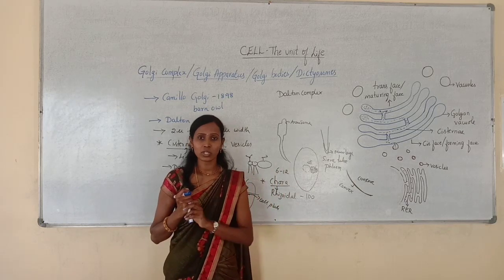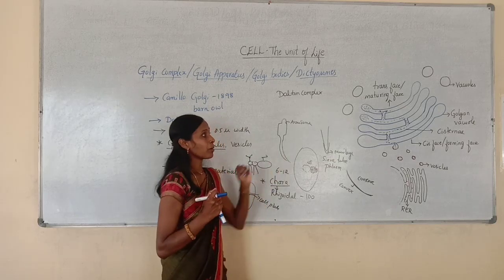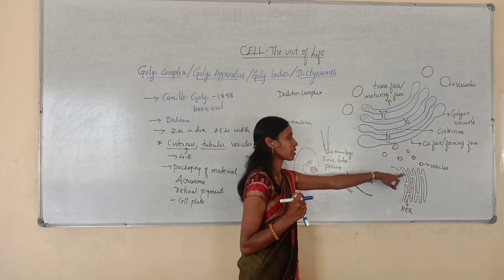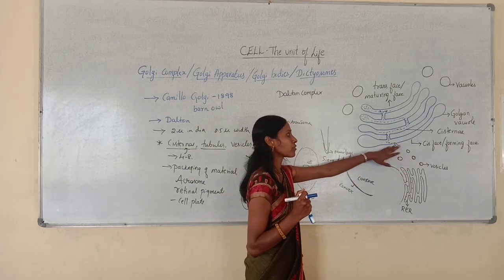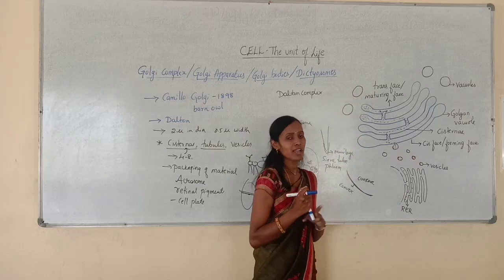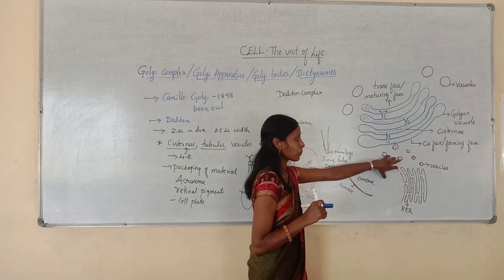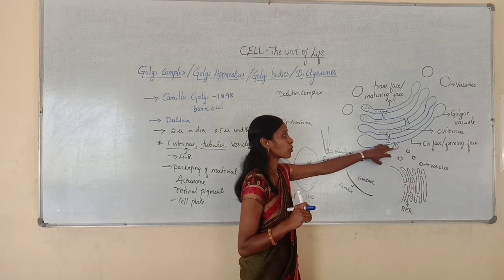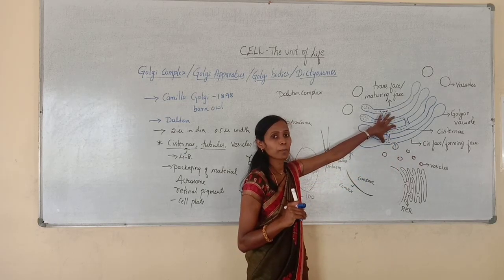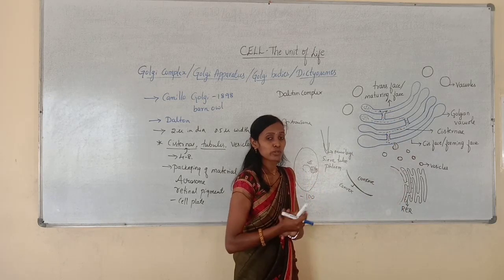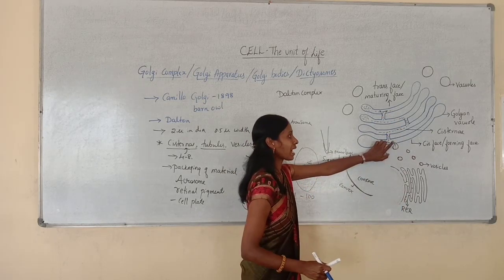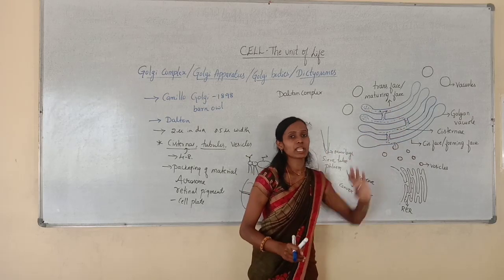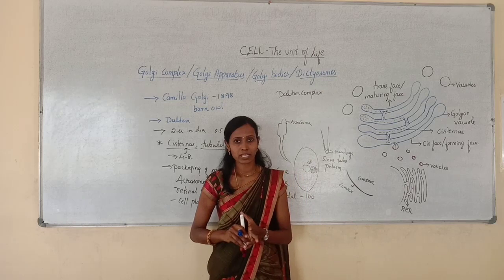Organelles are intracellular targets. And second function, the packaged materials are in the form of vesicles. The vesicles of endoplasmic reticulum fuse at the cis face and move towards the trans face. The ribosomes will be synthesizing several proteins, and all those proteins are modified within the Golgi complex before they are released. So how can they be modified? They fuse at the cis face, move along the cis domain and get modified. Later they will be discharged into the cytoplasm.